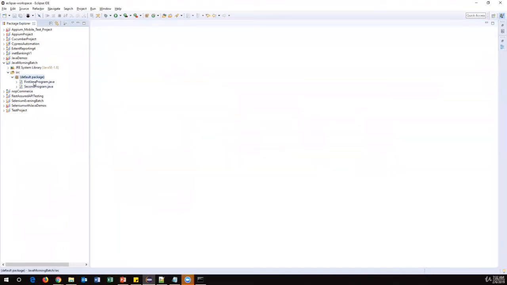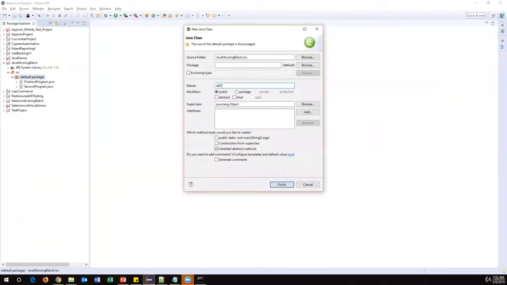Let me just create another example, new class, and I will name it data types demo. So these are all very, very basic concepts in Java. You don't have any interview kind of questions on this. I will tell you what interview questions are important going further, wherever it is required. So first, focus on the basic concepts: how we can start writing Java, how to write a System.out.println statement, how to use data types, how to use variables. Once we get the basic understanding, and slowly once we start programming, then I'll tell you what very important things we need to focus on for interview purposes.